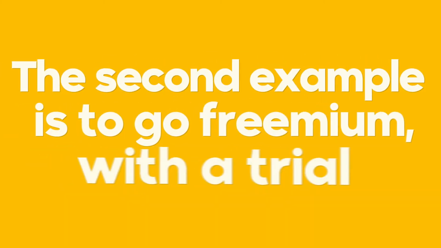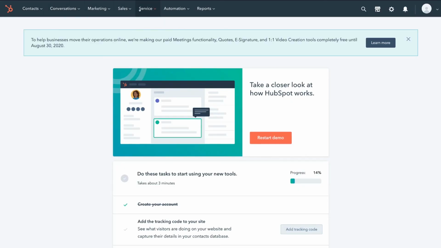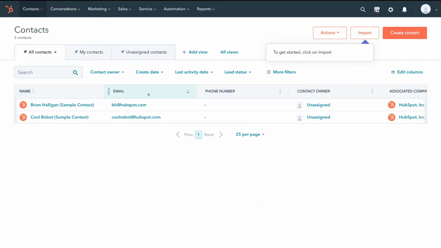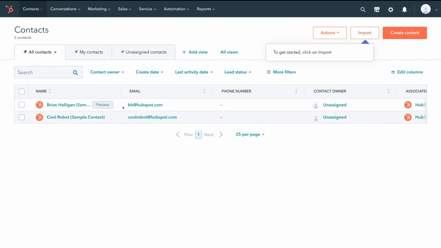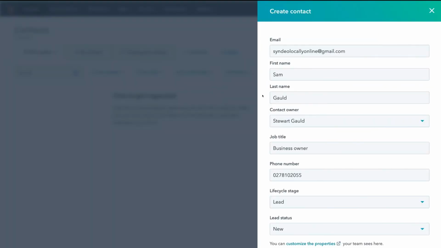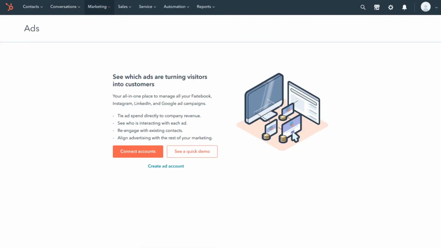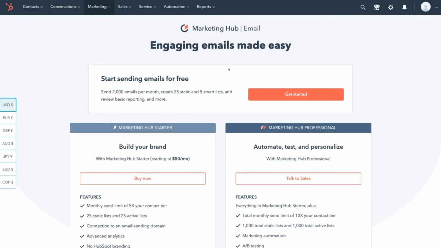Second example is to go freemium with a trial at the end. If you have a product with lots of features, the strategy can work great. As long as your freemium version is viable, you can layer on free trial upgrades within the freemium product. HubSpot has been doing this successfully for a while now. When you sign up for the free marketing and sales tools, you get immediate value from the product. They tempt you with free trial landing pages or blocked features. This is great because it allows the users to experience the new feature for a limited amount of time before upgrading.